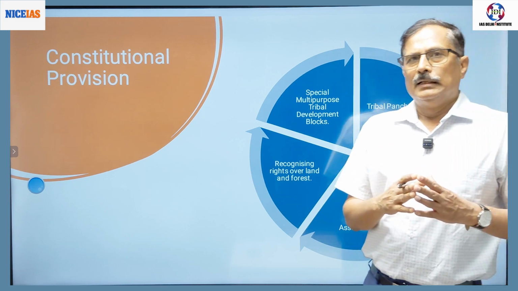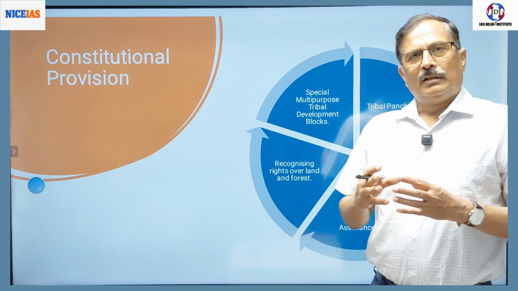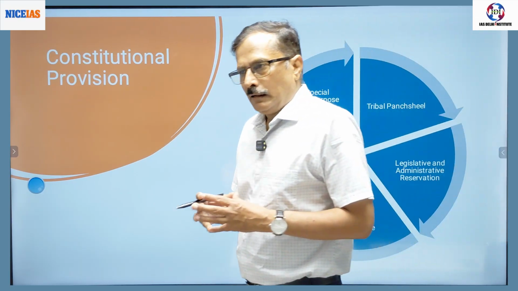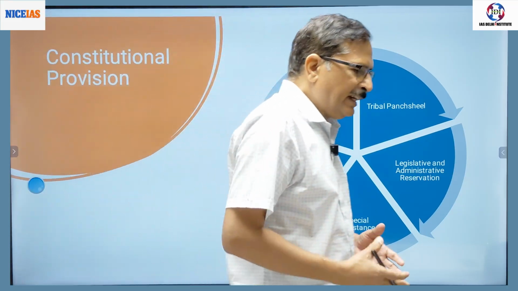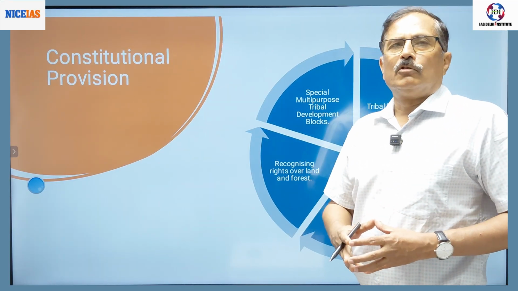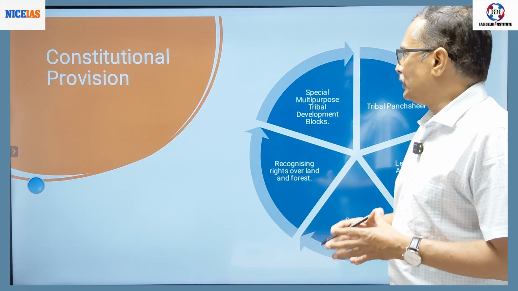Now what we have said, they are put into a unified category, but there is a lot of diversity, and the government has to take initiative to maintain their cultural autonomy and integrate them into the mainstream of the nation.